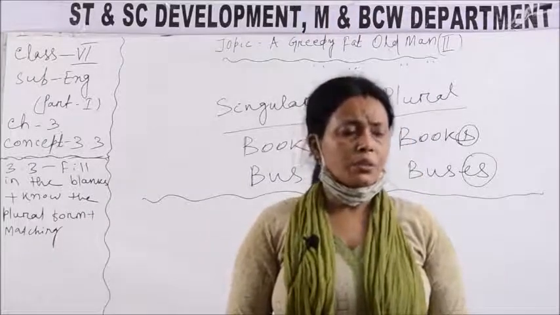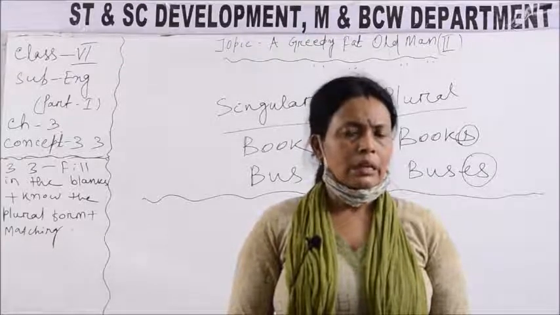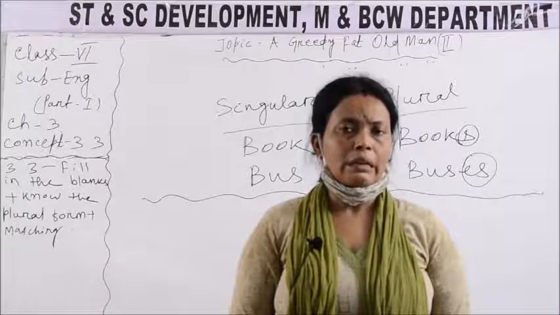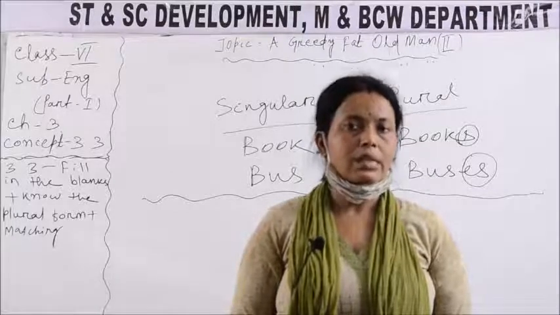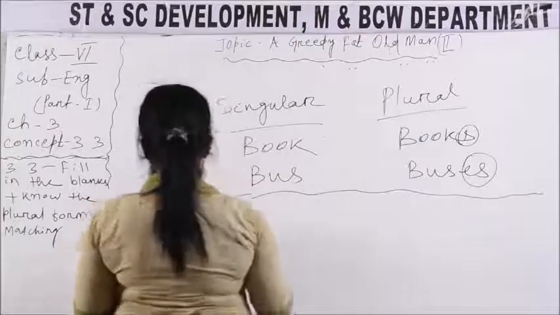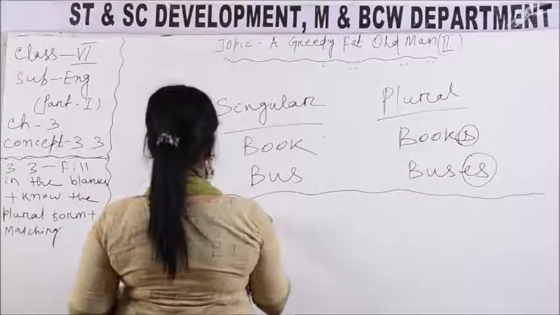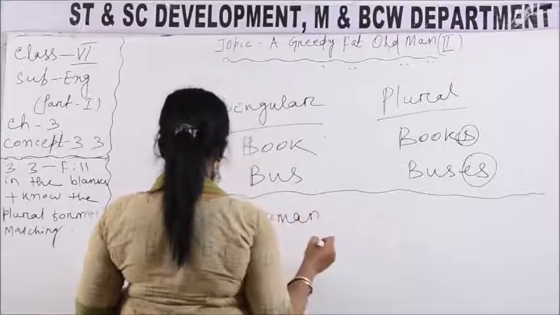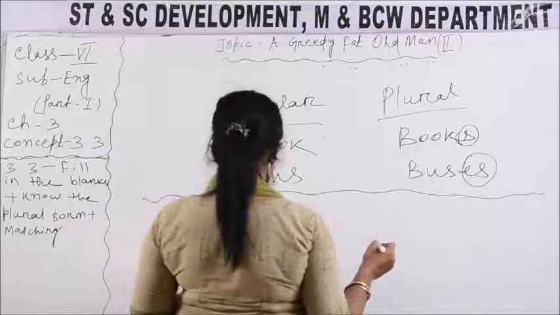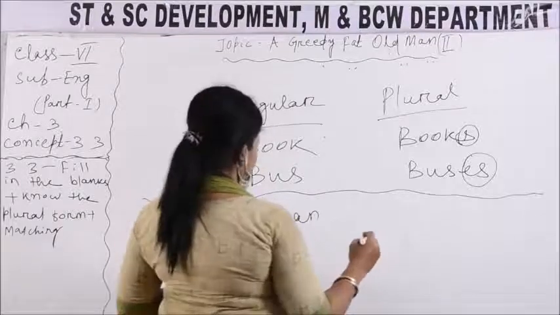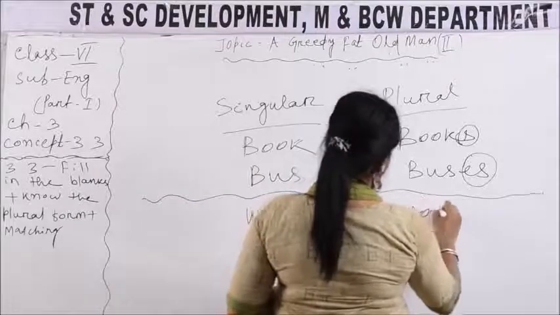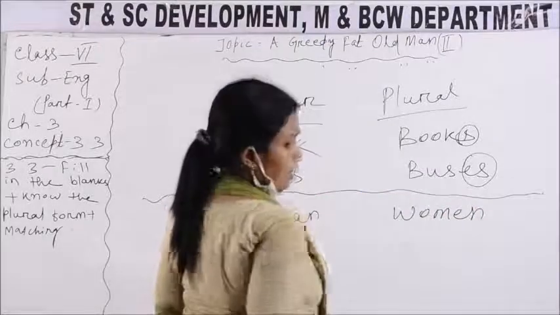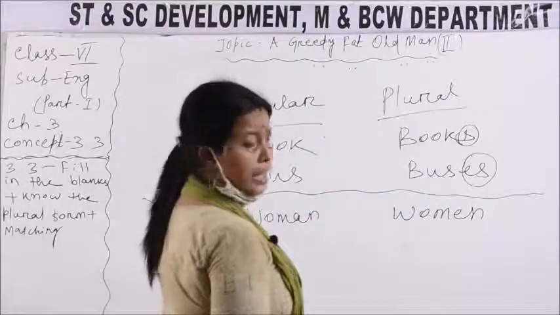Irregular plural nouns are nouns that do not become plural by adding s or es. So let's do. Woman is in singular. To make it plural, it will be women. Here we do not add s or es.